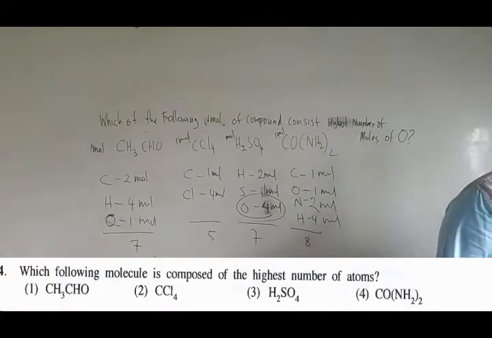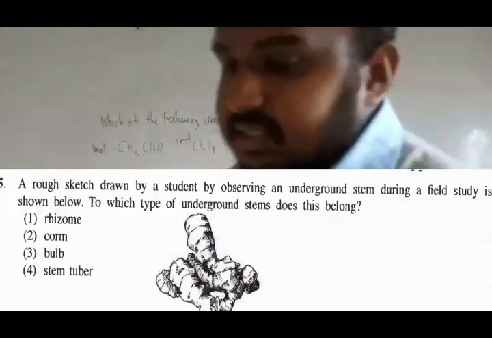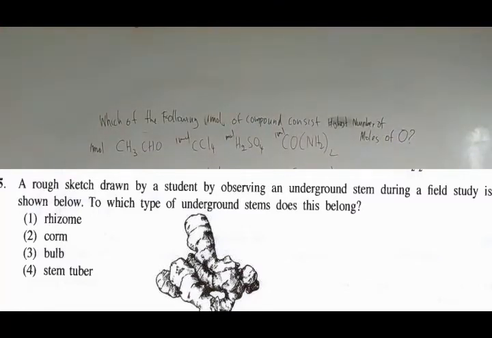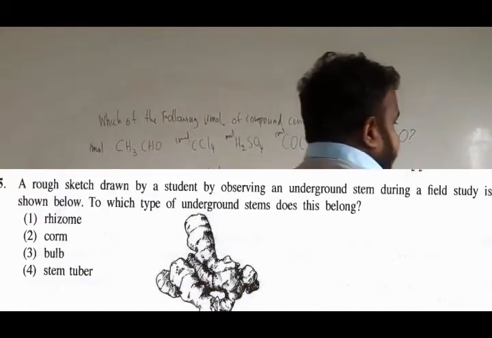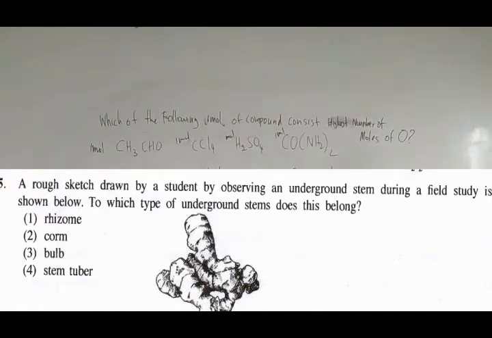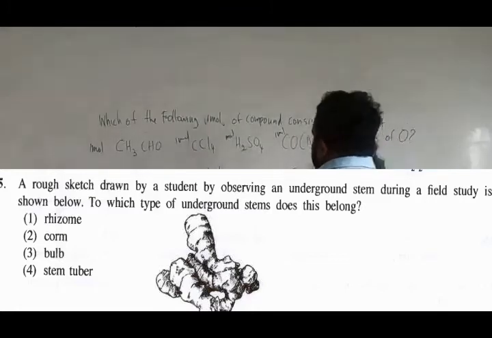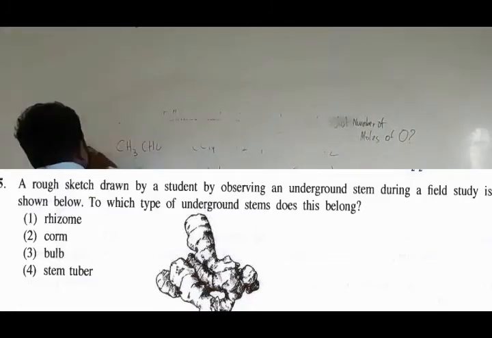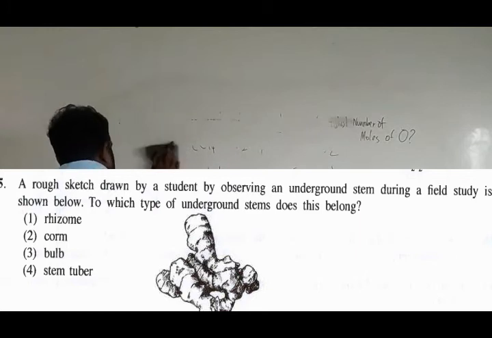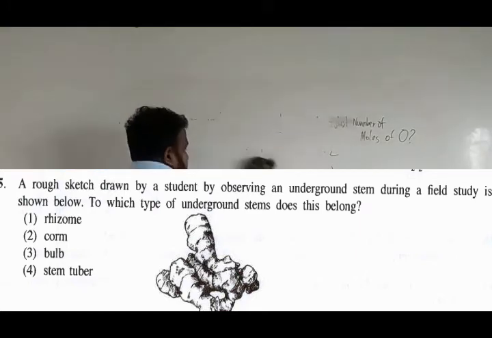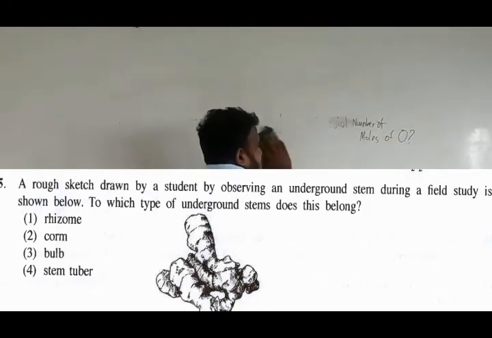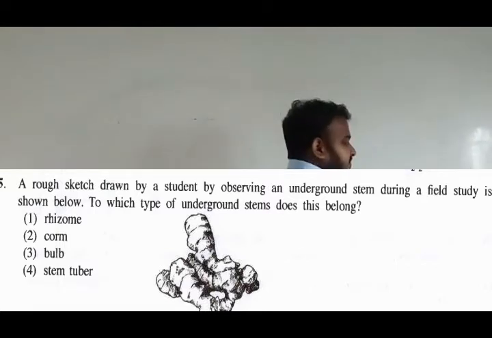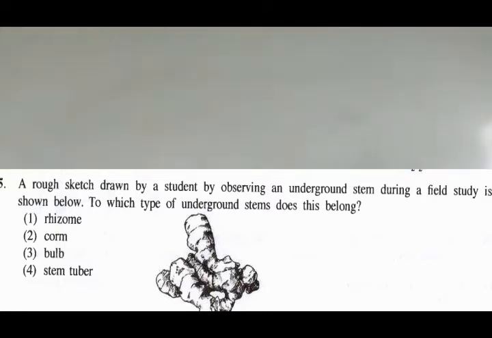Right. If we go to the fifth one, it is apart from asexual reproduction of plants. They have given you an asexual organ of a plant which is used for reproduction. Basically it looks like ginger, fine.